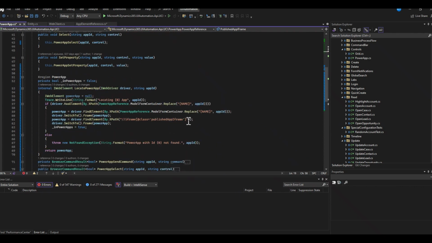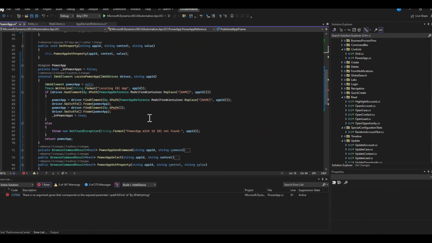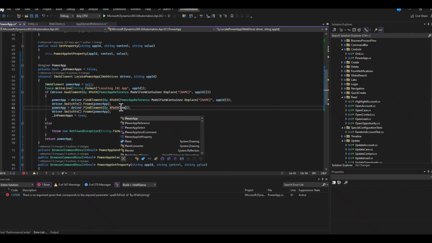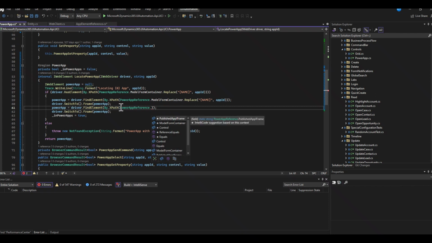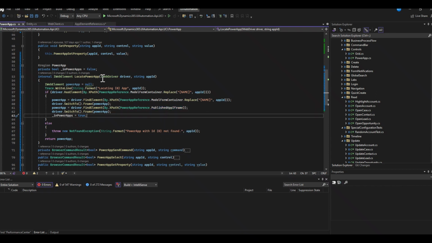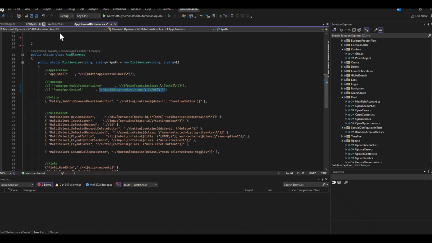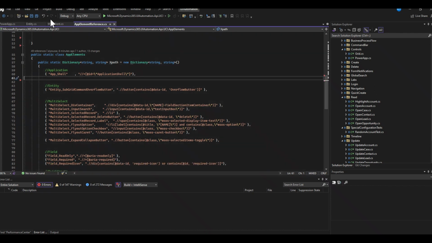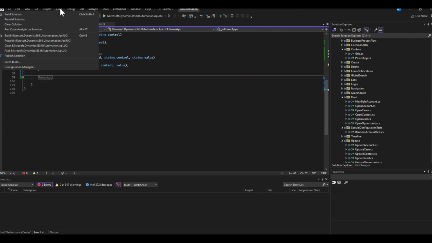And go take this. Oops. Publish that. So now we've done that. By simply doing a little bit of change, we've now refactored this code to have everything contained within Power App. We'll go ahead and build.